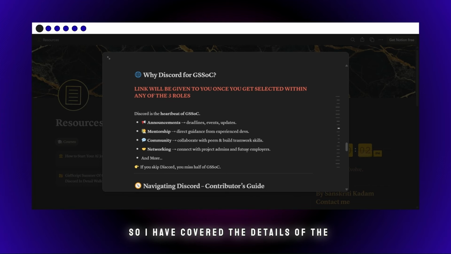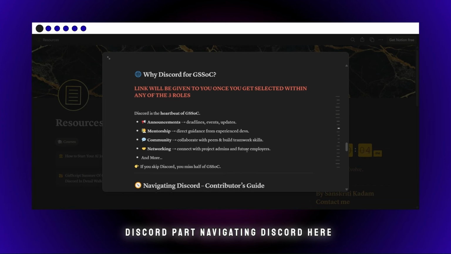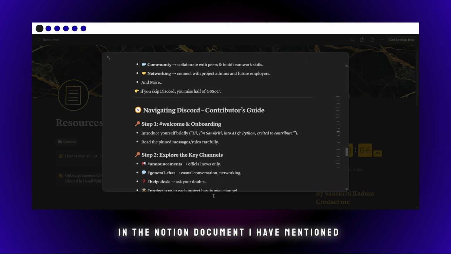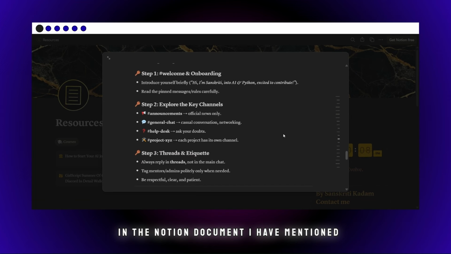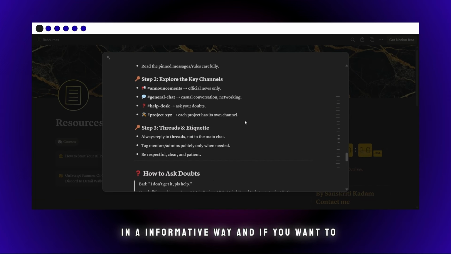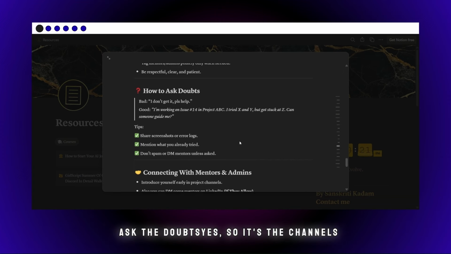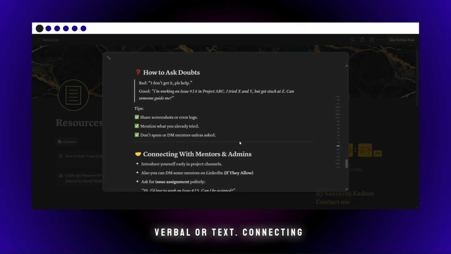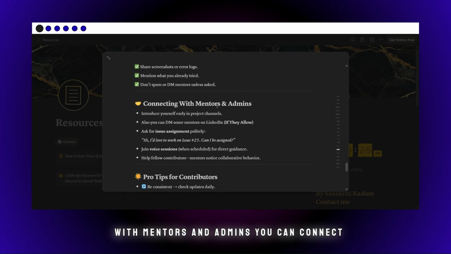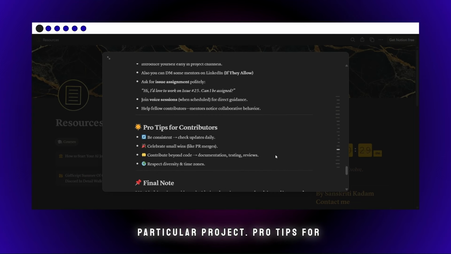So I have covered the details of the Discord part, navigating Discord. Here in the Notion document, I have mentioned it in an informative way. And if you want a detailed walkthrough, you can just rewind this video and watch the Discord part again. I mentioned how to ask doubts: the channels, verbal or text, and connecting with mentors and admins, which you can do even while contributing to a particular project.